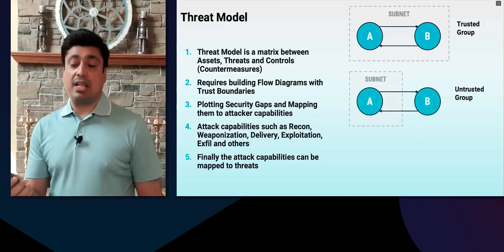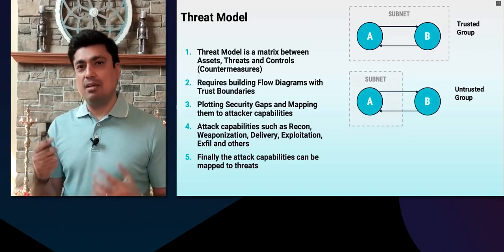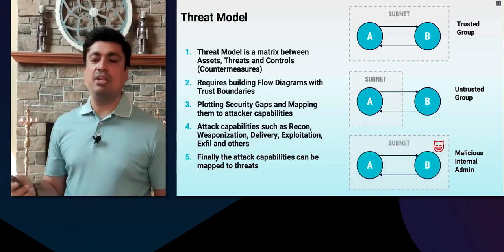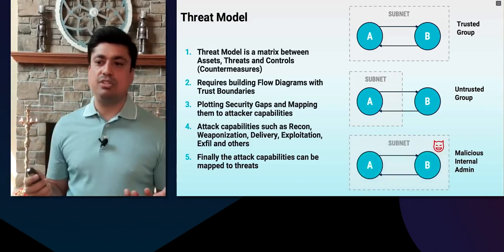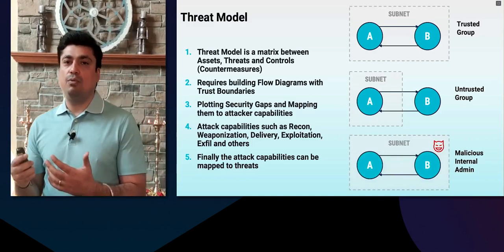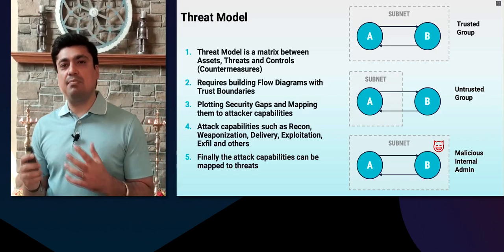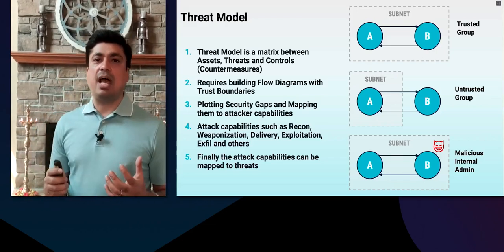Now, as a quick example, this is an example of an untrusted group, a subnet, which has an asset A, but the asset B is located outside of the subnet. And then if you have a subnet which has access to, say, a malicious admin, then that threat which is available for this subnet will be available for all the entities. That means a threat which is available to a trust boundary will be available to every asset which is located in that trust boundary.